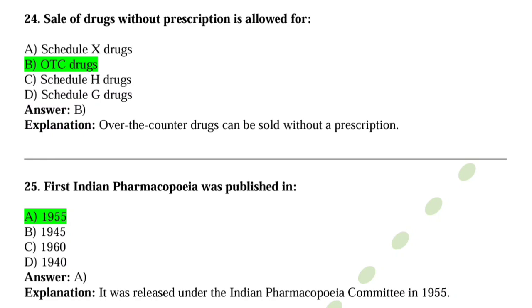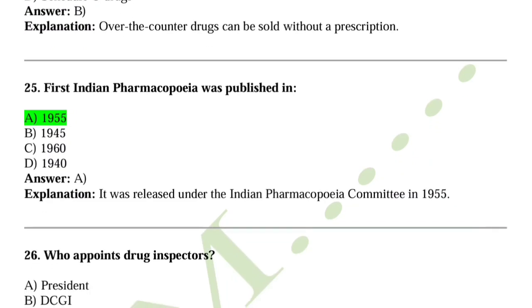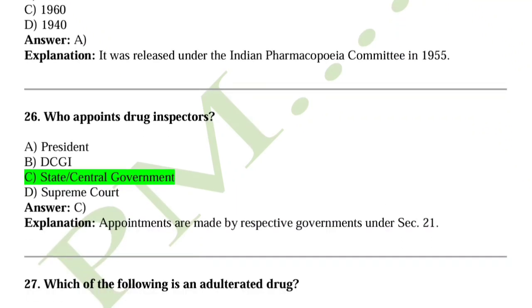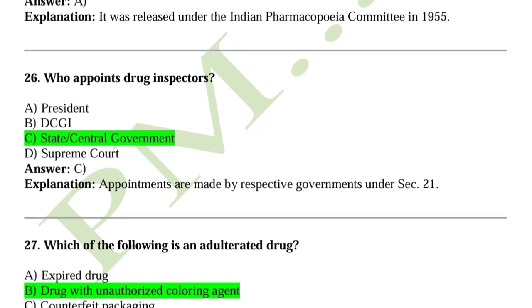So the first Indian Pharmacopoeia was published in 1955. It was released under the Indian Pharmacopoeia Committee in 1955. Question number 26, who appoints the drug inspector? So state or central government appoints the drug inspector under section 21.